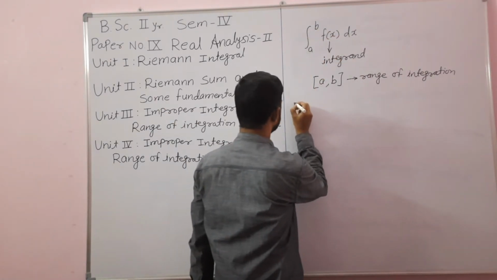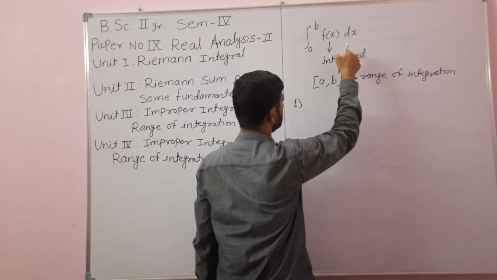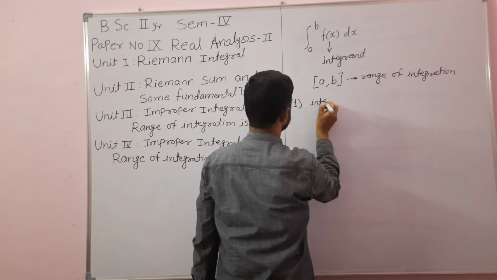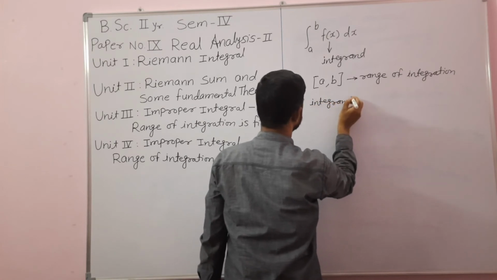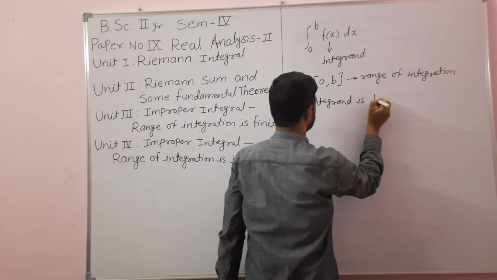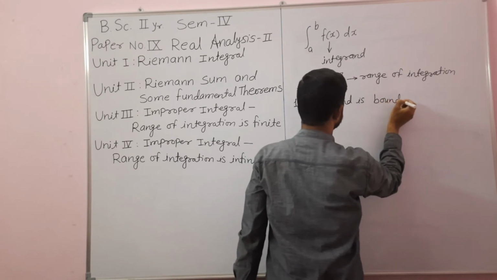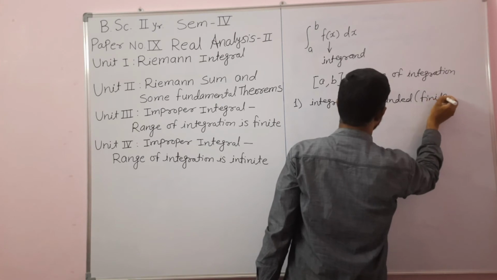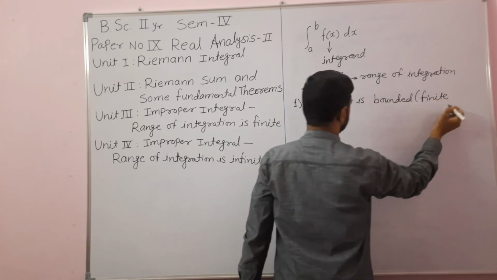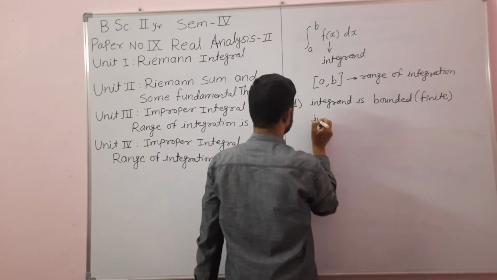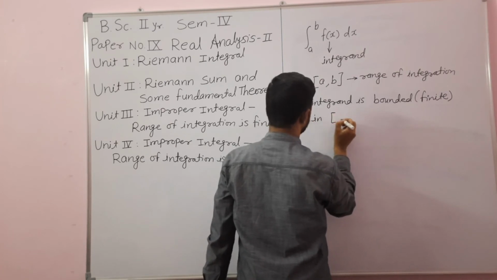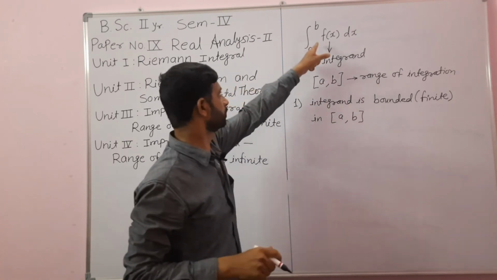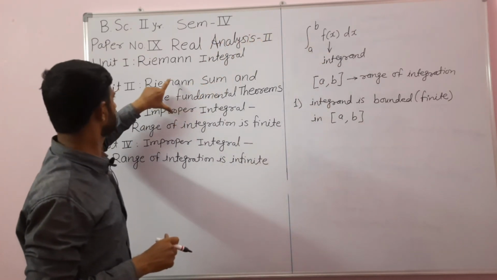The first important condition is that the integrand is bounded. Bounded means it is finite. The integrand is finite in the closed interval a to b. This is the first important condition that we are going to impose while studying the Riemann integrals.